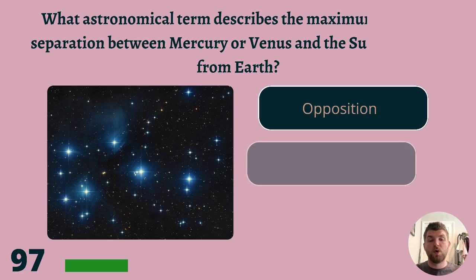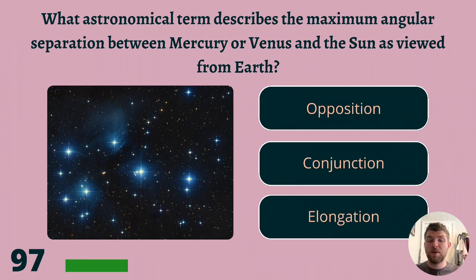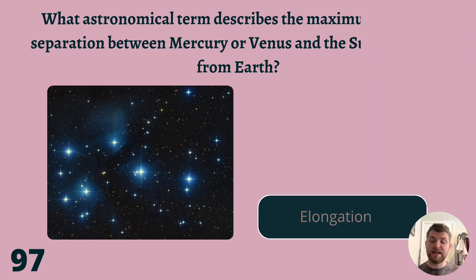97. What astronomical term describes the maximum angular separation between Mercury or Venus and the Sun as viewed from Earth? Opposition, conjunction, or elongation? The answer is elongation.